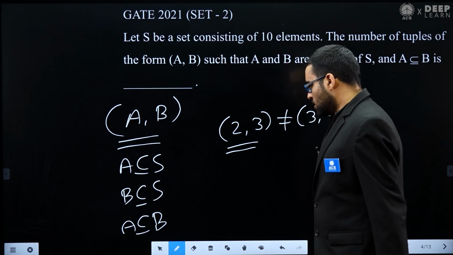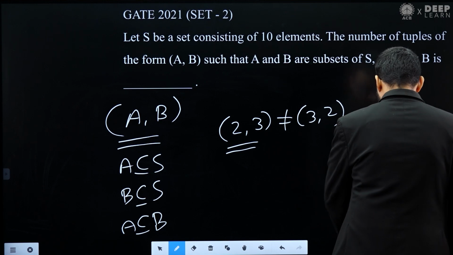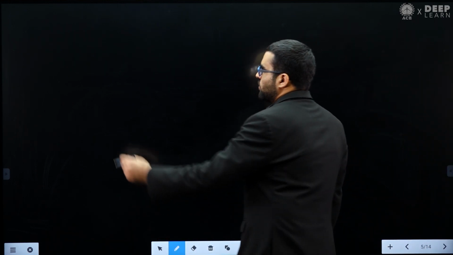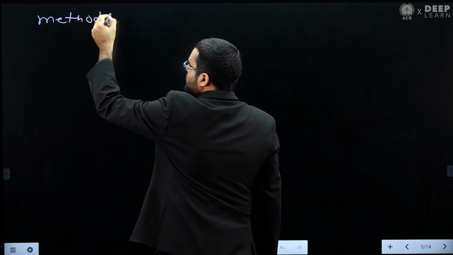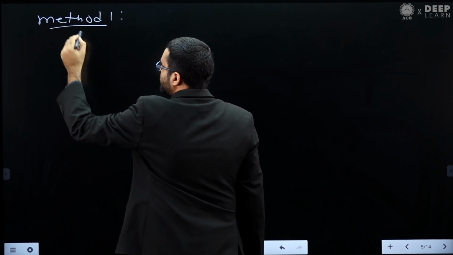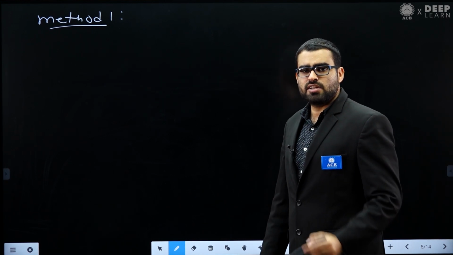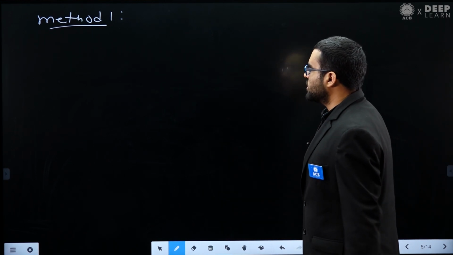Okay, we will see both the methods. So let's see method 1. This method 1 is a little bit lengthy, but after that we will see a very short method. So let's see method 1.